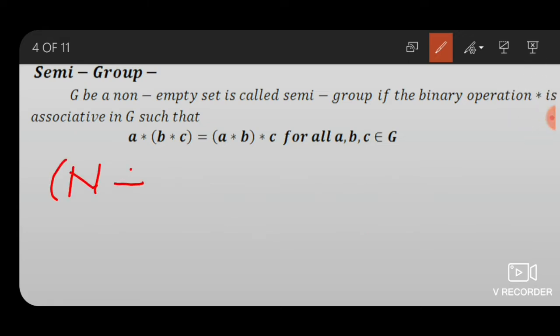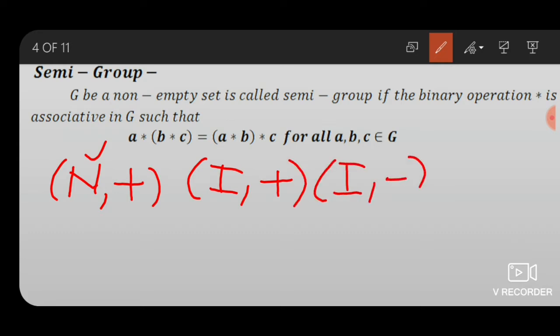N plus for natural numbers, I for integers, I, minus, R, plus, N, dot meaning multiply are all algebraical structures. Obviously addition and multiplication are both binary operations on the set R of real numbers. R, plus and multiplication is an algebraical structure equipped with two operations.